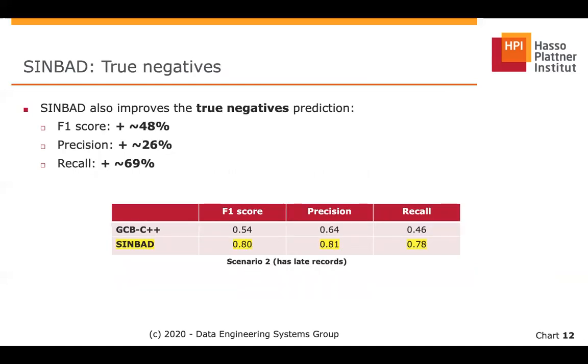The grand challenge only considers true positives for the calculation of the accuracy. However, Simbad also improved the detection of true negatives. In the table below, we can notice that the F1 score is 48% better, the precision is 26% better, and the recall is 69% better.